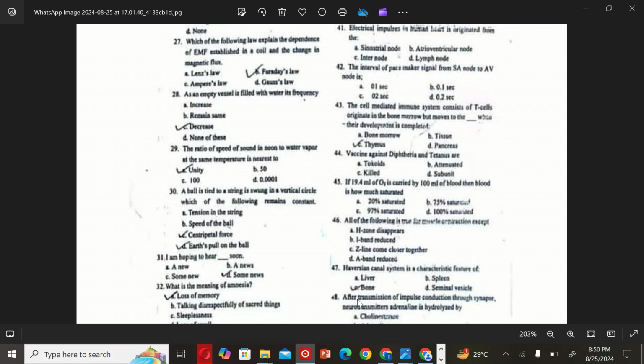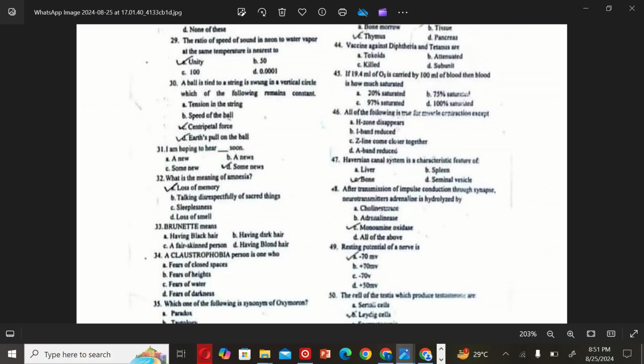The next MCQ is: Haversian canal system is a characteristic feature of. The correct option is C, bone. The next MCQ is: after transmission of impulse through the synapse, the neurotransmitter adrenaline is hydrolyzed by. The correct option is C. The next MCQ is: resting potential of a nerve is. Sorry, B is the correct option.